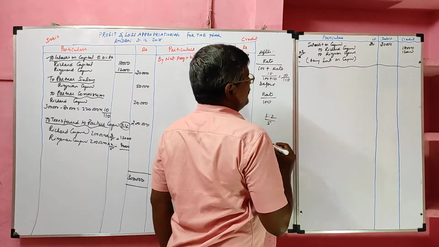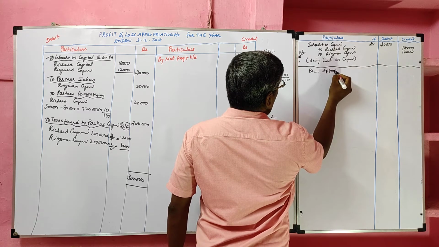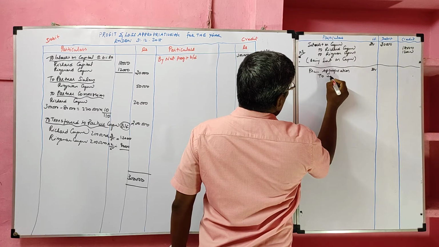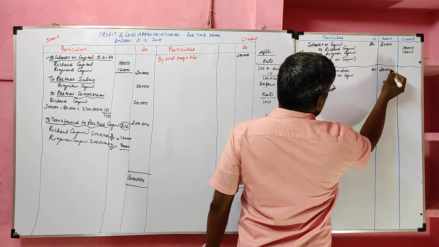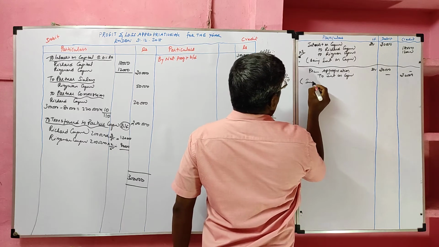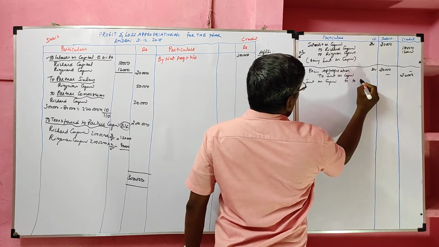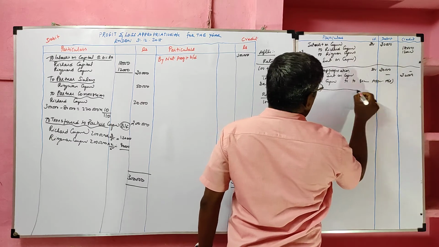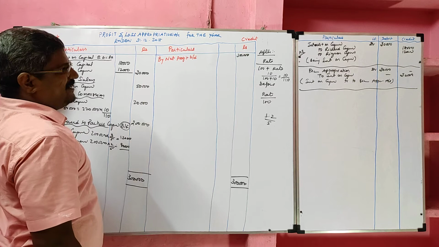We have to record the transfer entry. Entry is profit and loss appropriation account debit to interest on capital. Total interest on capital is how much? 30,000. Narration: interest on capital transferred to profit and loss appropriation account. So we recorded the adjusting entry and transfer entry for interest on capital.